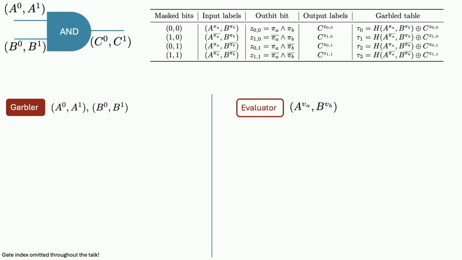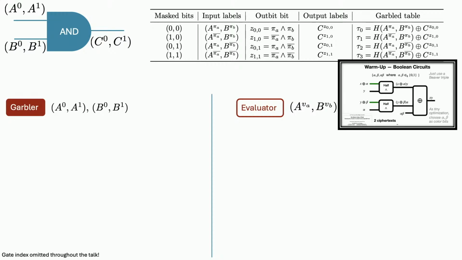First I'm going to present a garbled table that actually has point-and-permute in it. So this is nothing but the classical garbled circuit for an AND gate that is shuffled by 2 bits, pi A and pi B. Pi A and pi B are the color bits, for those who still remember some part of the garbled circuit that David mentioned an hour ago. And this is really just an AND logic permuted by these 2 bits.